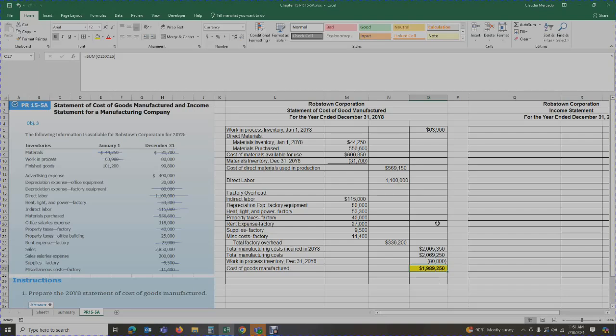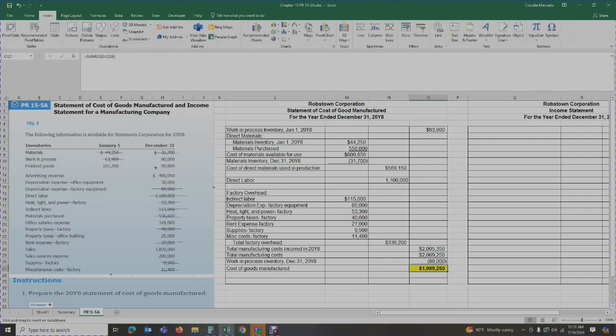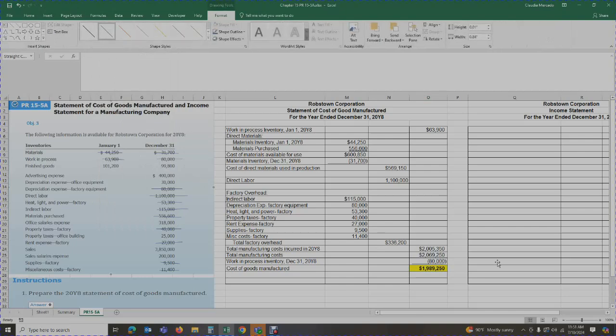Okay, so what we've done is the total manufacturing cost is $2,069,250. We excluded the 80,000 that are still in work in process. Let me mark that off because we've already used this 80,000. So those 80,000 we're not going to count in our calculation because they're not finished yet. So we're going to roll it over for next year. So that means this year we actually spent $1,989,250 in materials, in labor, and in overhead in manufacturing those products.